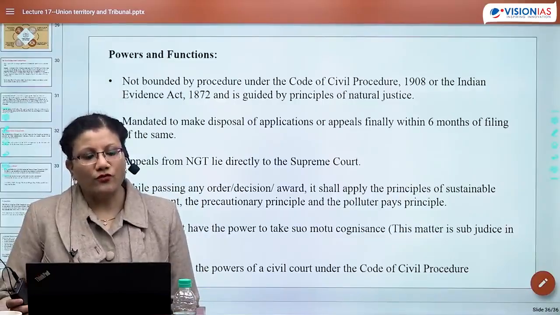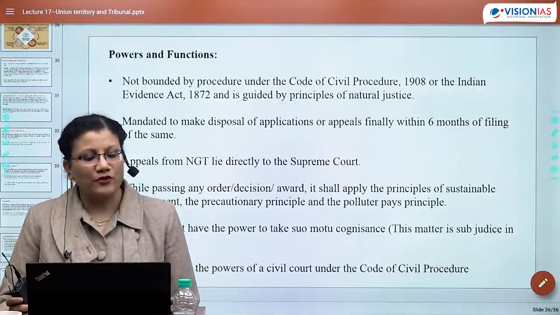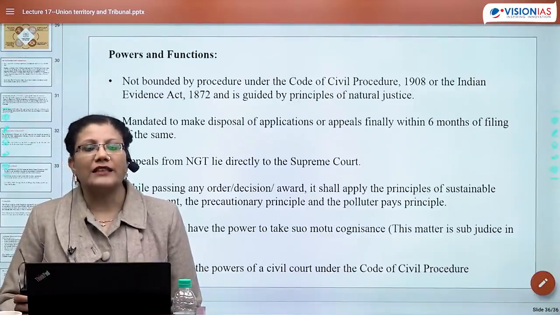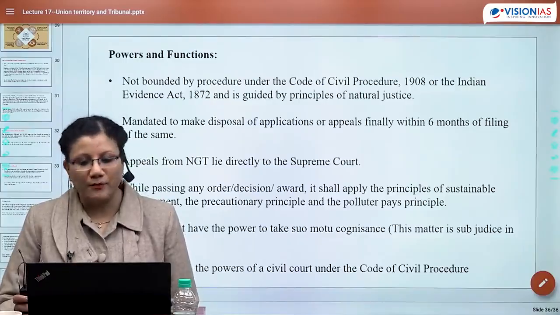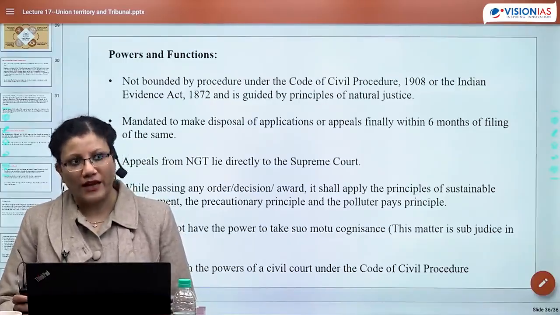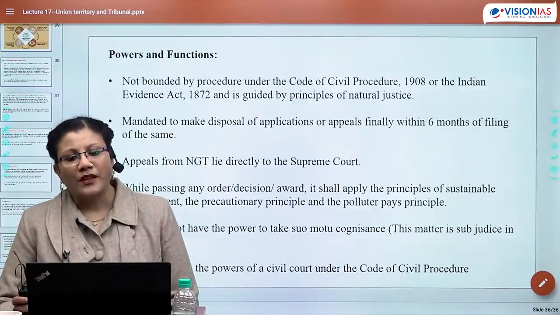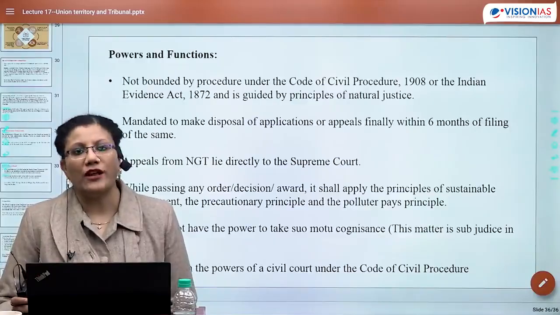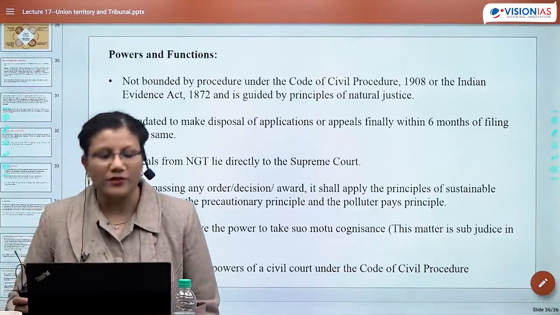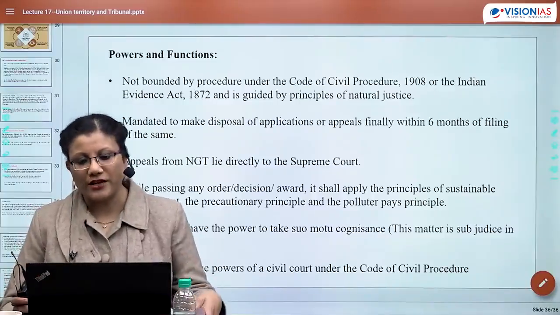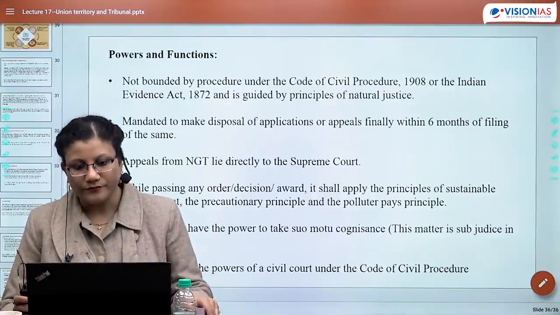Article 262 provides adjudication of interstate water dispute, and the same article says that Parliament of India may provide laws for adjudication of such dispute. These disputes could be in regard to use, distribution and control of water.